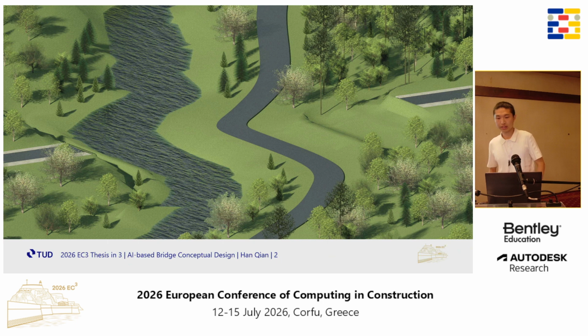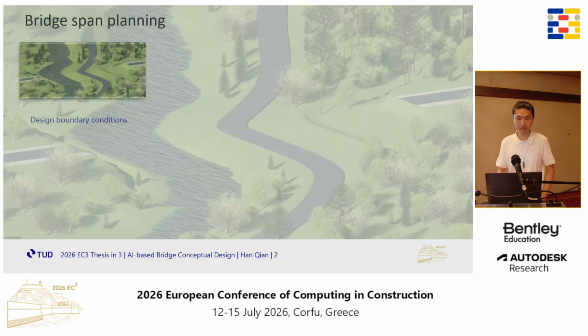In bridge design, many important decisions are made in very early stages, even with limited boundary conditions, such as the topography, crossings, and planned routings. However, these decisions strongly influence the later structural design, cost, and constructability. So the main research question in my PhD is how I can use appropriate AI techniques to support engineers in making such decisions in a more efficient, automated, and explainable way.